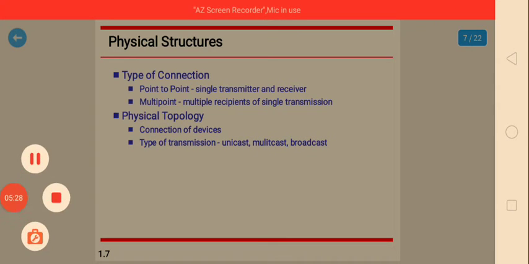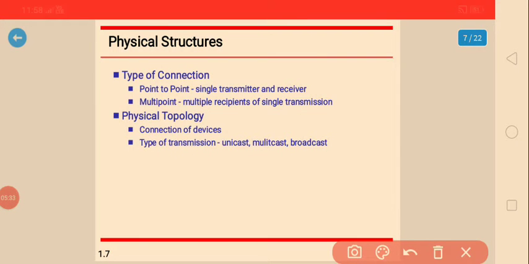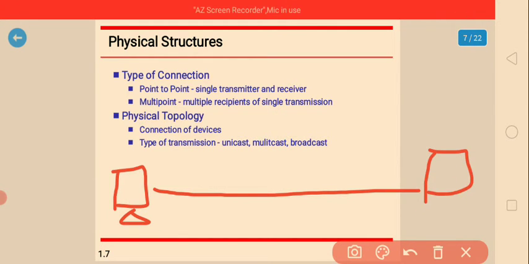For example, if this is one line, this is the transmission signal. So point to point in the sense of what here, I will give an example. So here is one system and here is one system, and this is what we are going to call point to point.